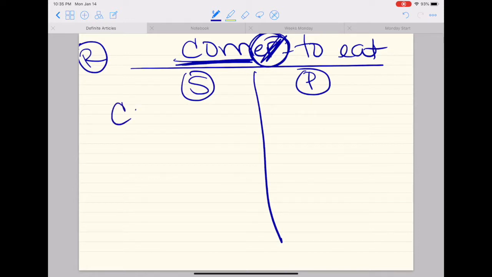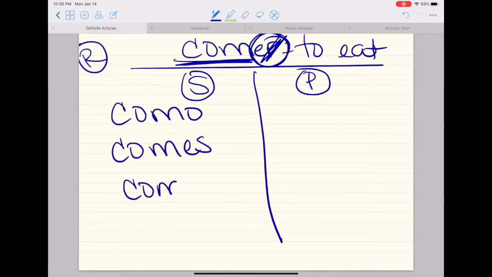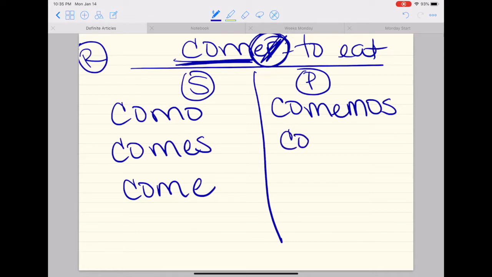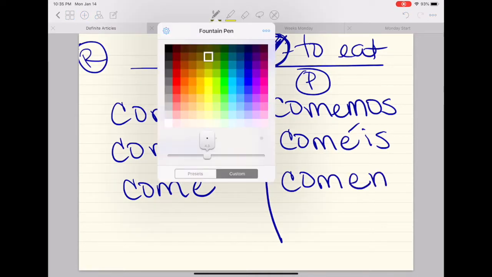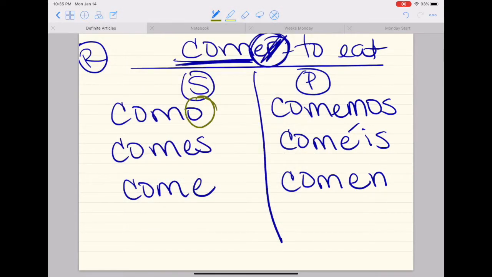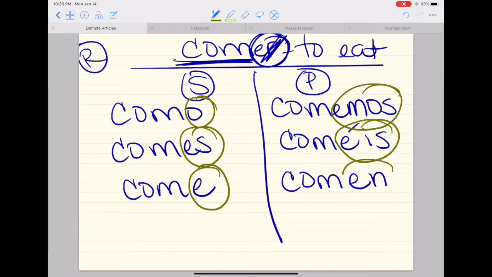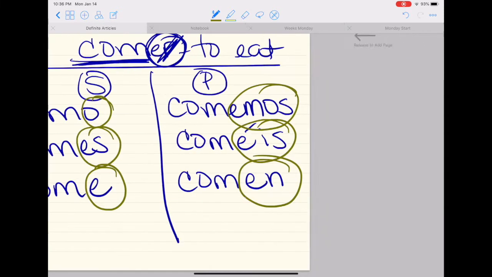I say yo como, tú comes, él, ella, usted come, nosotros, nosotras comemos, vosotros, vosotras coméis, ellos, ellas, and ustedes comen. My endings to an ER, again, are o, es, e, emos, éis, en. You've got to know your endings, okay?